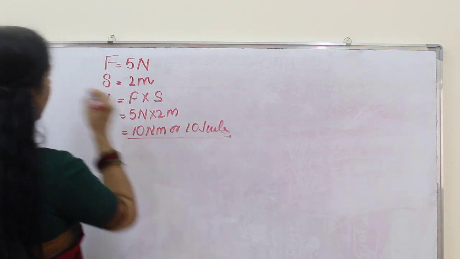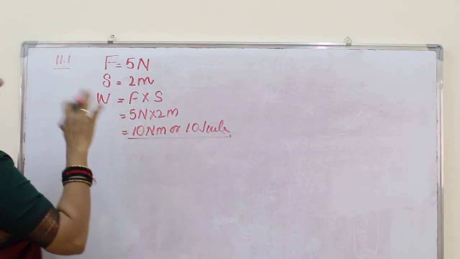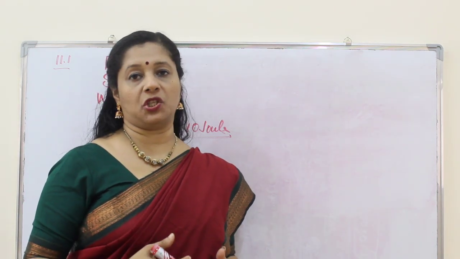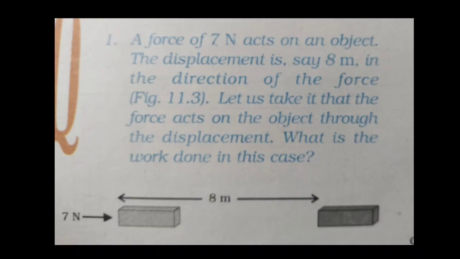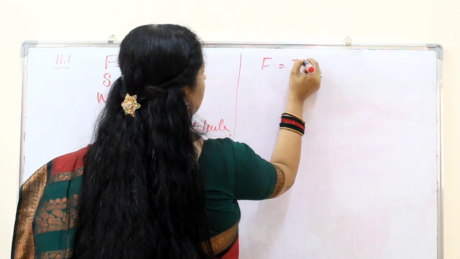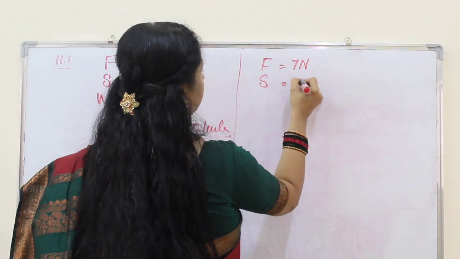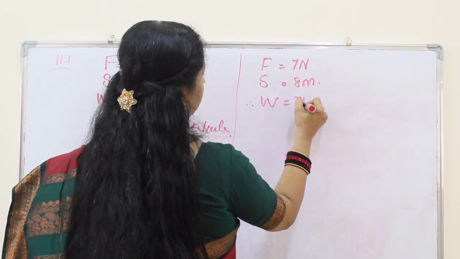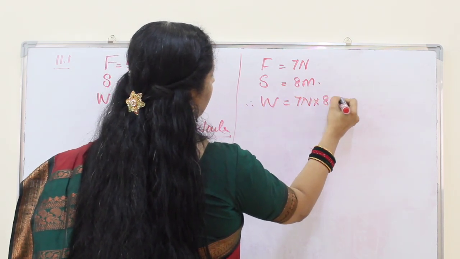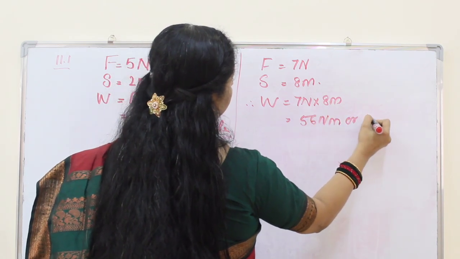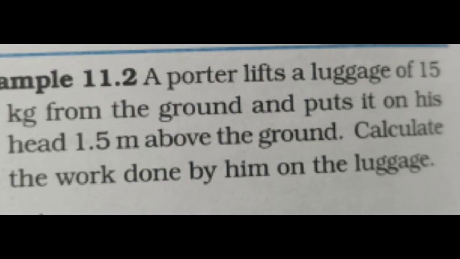So this is the answer. We just have to multiply force into displacement. It's a direct question, you just have to substitute the values. So here also 56 Newton meter or 56 joule, we can say.